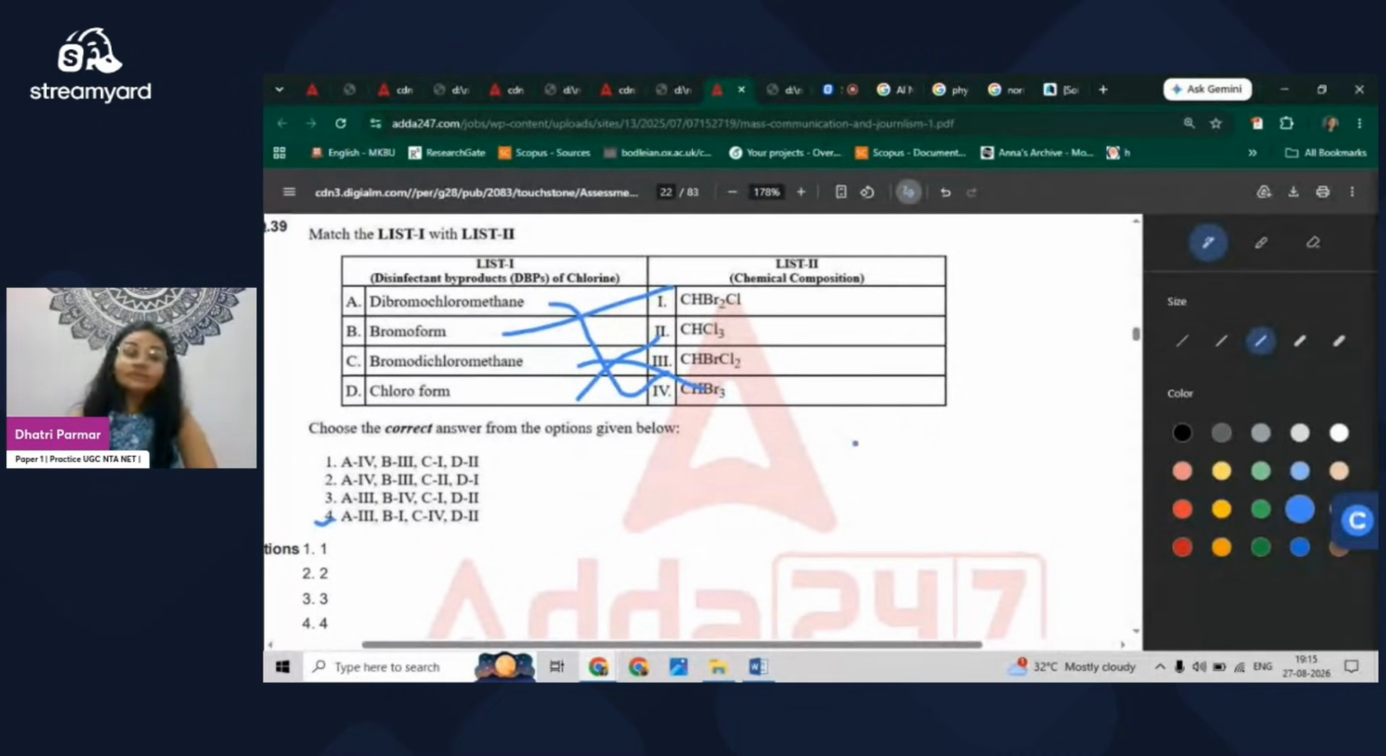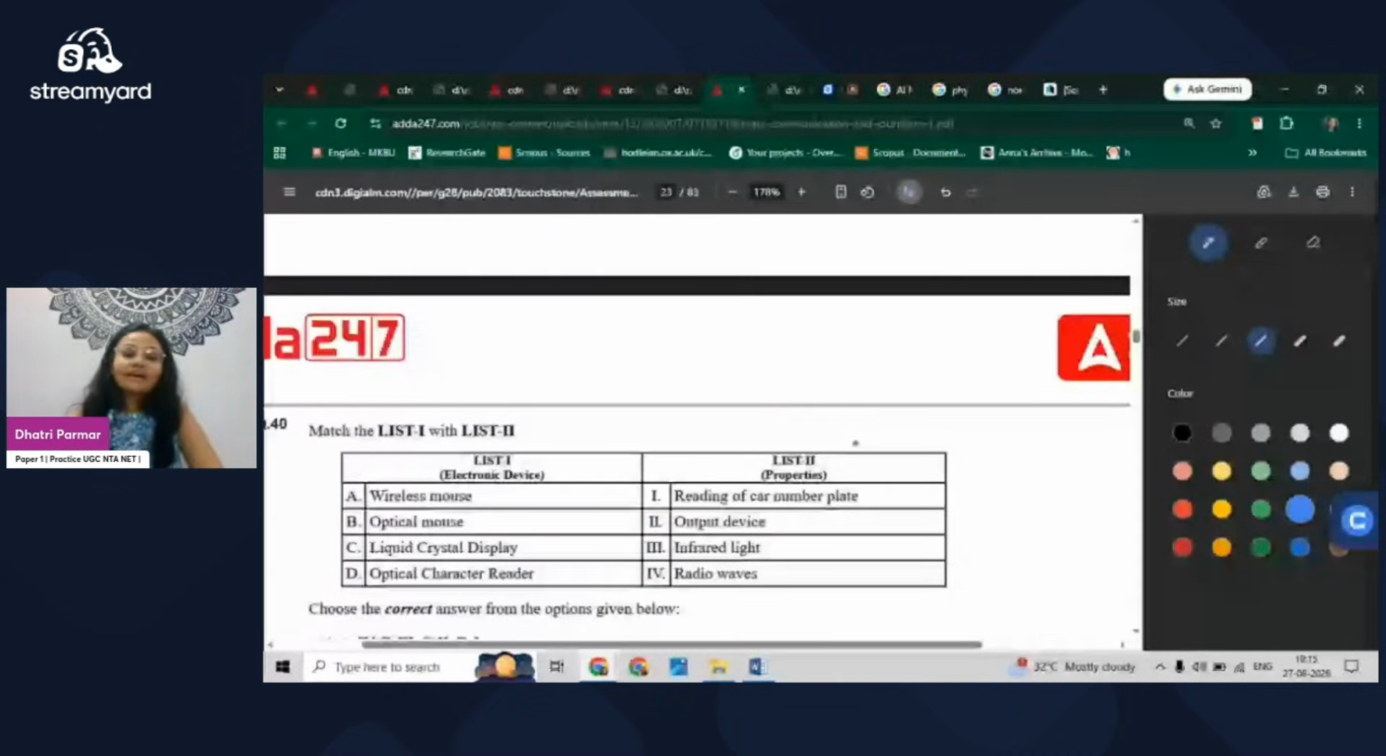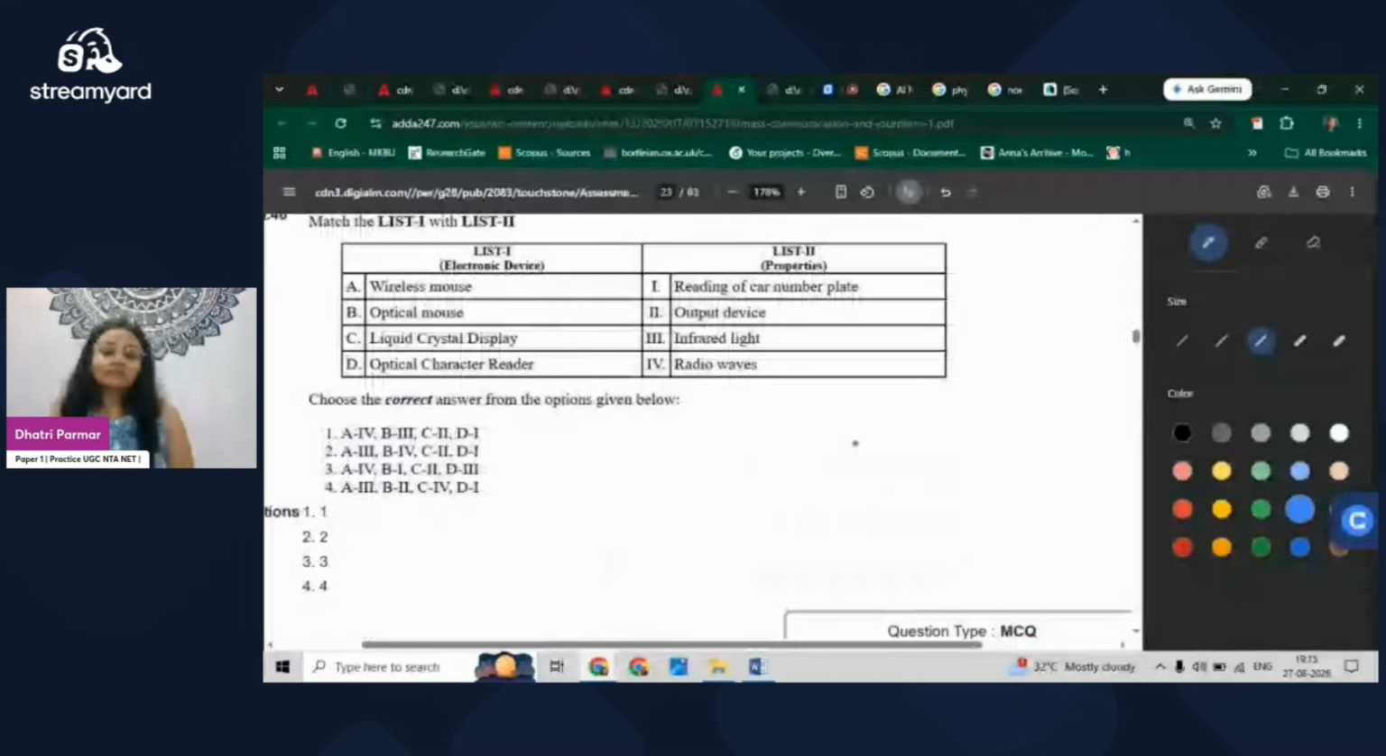Moving to the next question, again from ICT. Wireless mouse works with radio waves. Optical mouse uses infrared light. If you have seen a projector, there is an inbuilt mouse in the pen, so with that we can point out things using infrared light and also work. So that is infrared. Then LCD is an output device, and optical character reader is used for reading a car number plate. In that case, the answer is E2, BIV, D3, and option A is the answer.